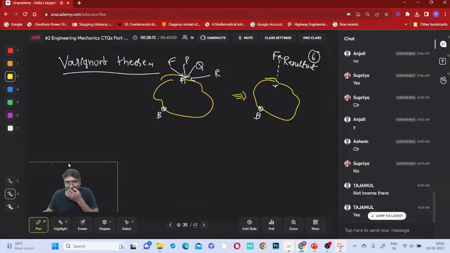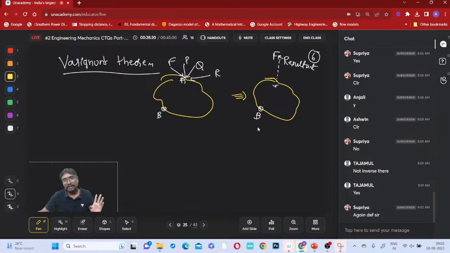What is Varignon's theorem? Many coplanar forces acting on a body. Coplanar forces means all the forces are acting in the same plane. You can say this is your P, this is your Q, let us say this is your F. About some point B, they will be creating moments. So we will be having the algebraic sum of all the moments created by these three.